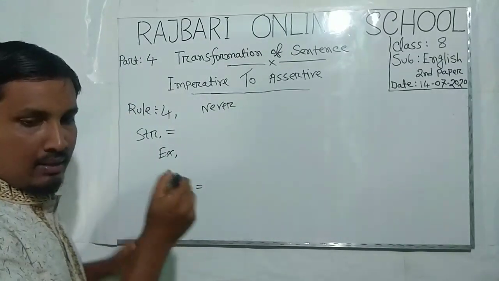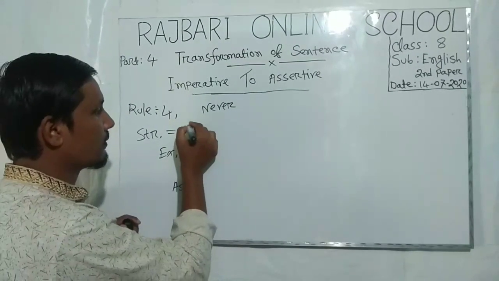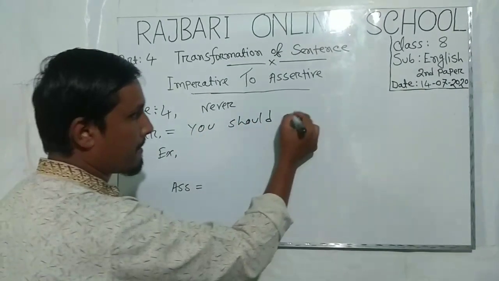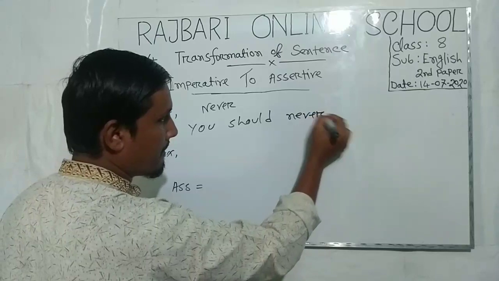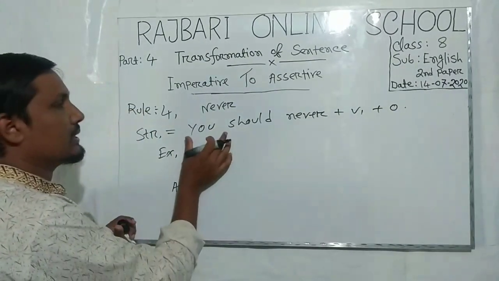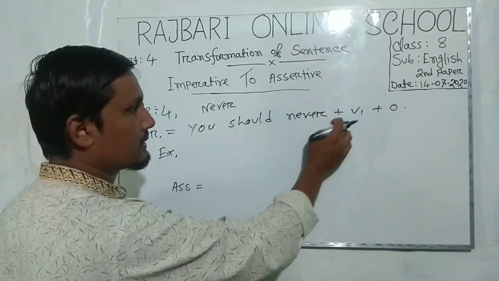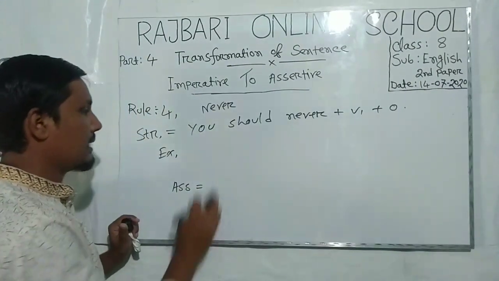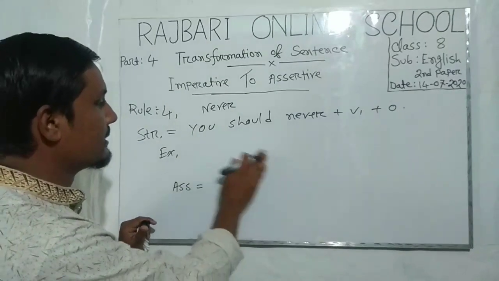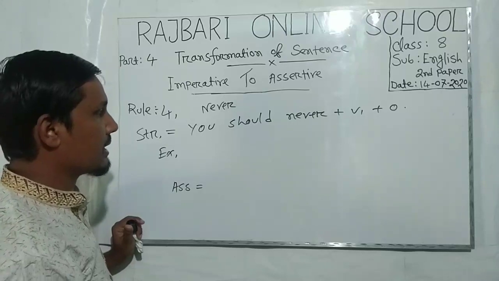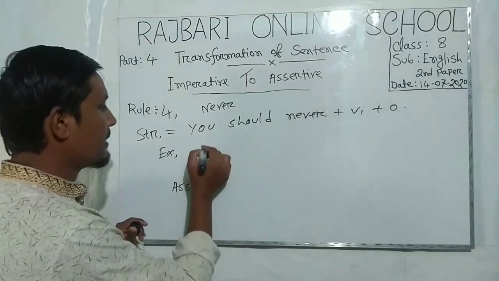The rule is: you should never plus verb 1 plus object. Okay, my dear students, let's see an example with this rule, and we will try to understand this sentence according to the rule.